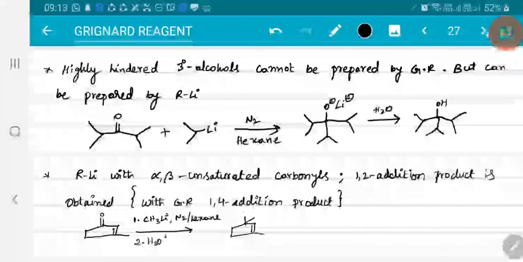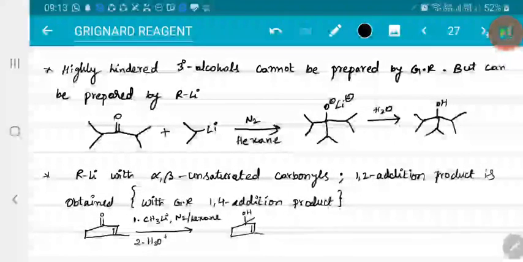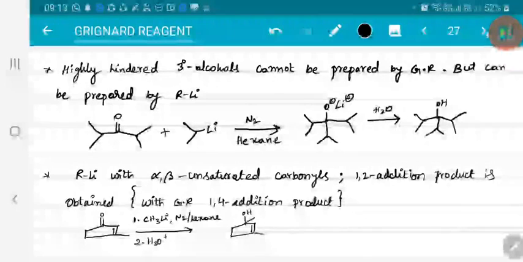You will get a CH3 group here and an OH group. Whereas the same thing we have seen in case of Grignard reagent.